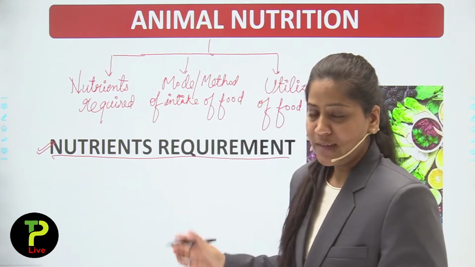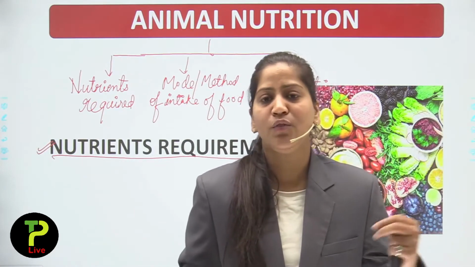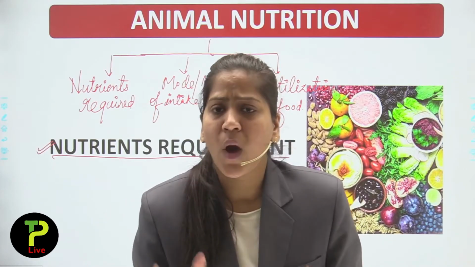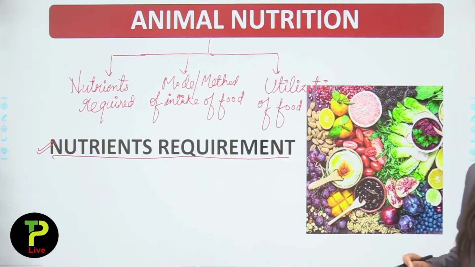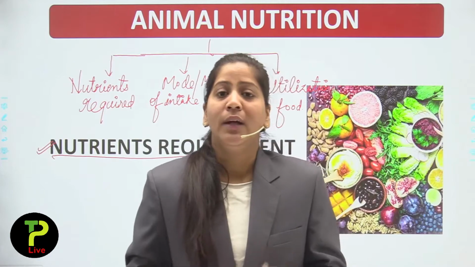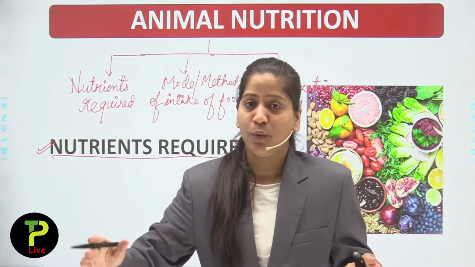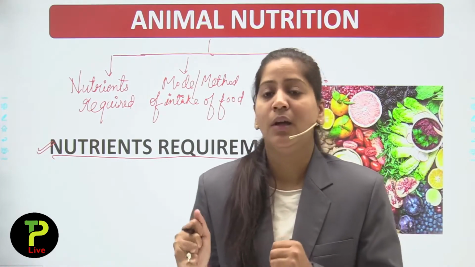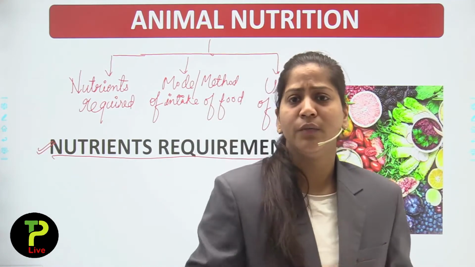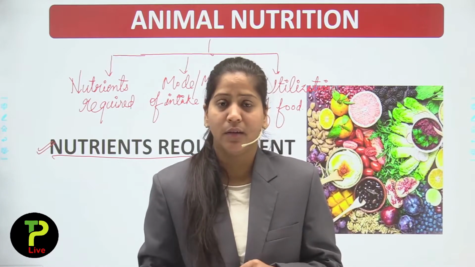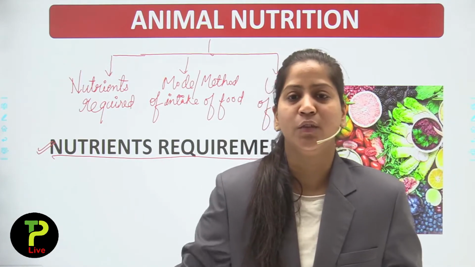So all these are nutrients, but one individual needs carbohydrate and a second individual needs protein. So this requirement of nutrients will differ from individual to individual. If a person requires carbohydrate, it's not compulsory that the second person will also require carbohydrate in his diet. So this requirement of nutrients will differ from person to person.